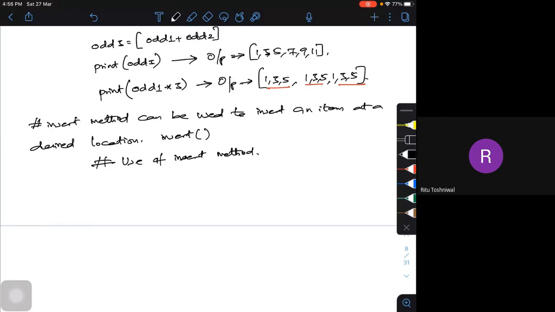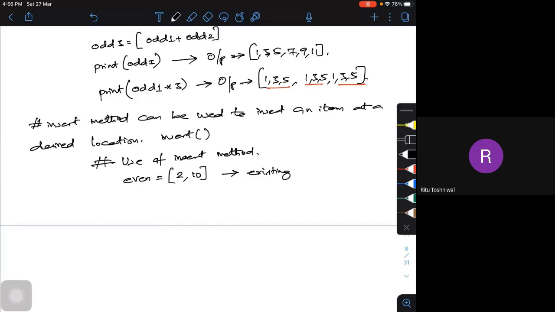Now, say for example, I'm trying to create even numbers, 2, 4, 6, 8. Let me call this even. What I have is a starting number 2 and some end number, I have 10. So this is the existing list.